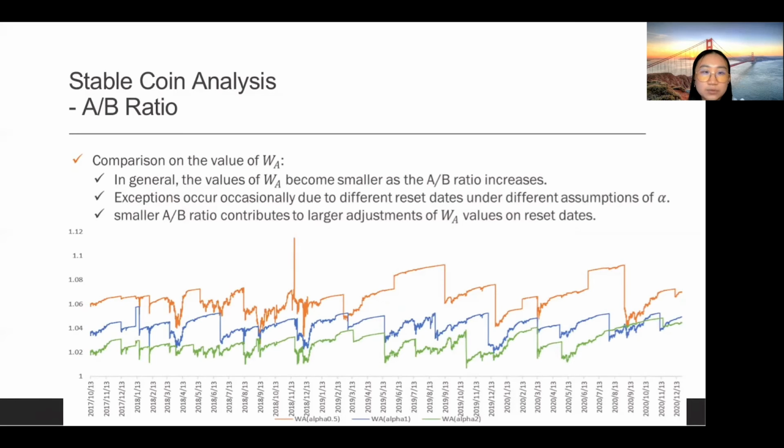In general, the values of WA become smaller as the AB ratio increases. Minor exceptions occur occasionally due to different reset dates. Moreover, research shows that a smaller AB ratio contributes to larger adjustments of WA values on reset dates. In other words, WA is more volatile if Class B coin has more weight.